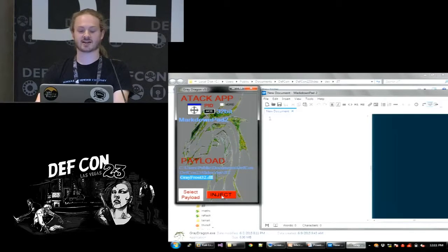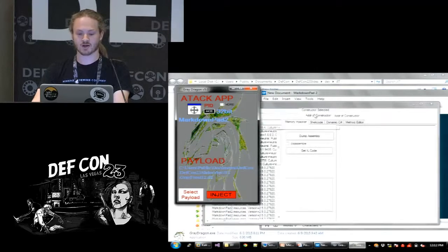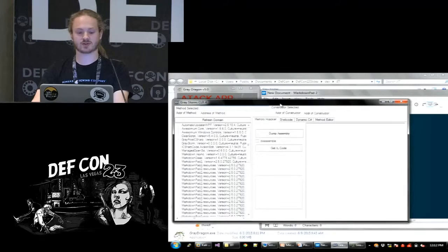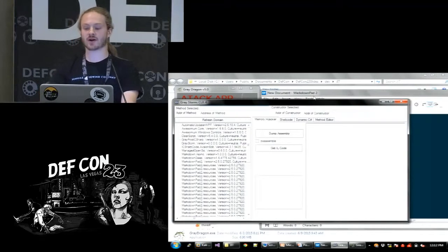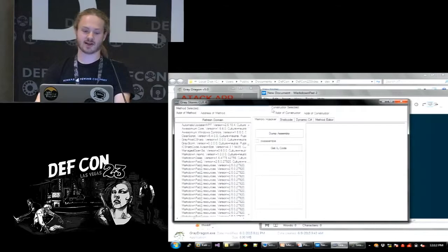So once I do inject, this is going to inject GrayFrost into this MarkdownPad program, and then it's going to go through the whole bootstrapping process that I described and spin up GrayStorm. So I just injected it, it did the bootstrapping process, and now I'm running GrayStorm, and it's running in the 4.0 version of the CLR. Now before I go through and actually attack the just-in-time compiler, I'm going to do a quick run-through of what this application is.